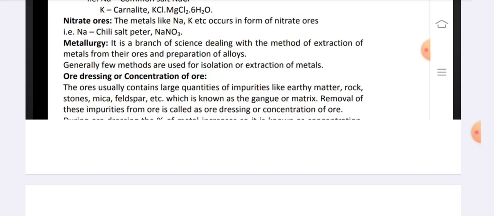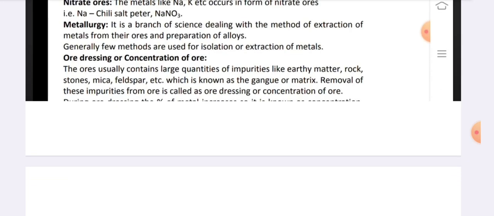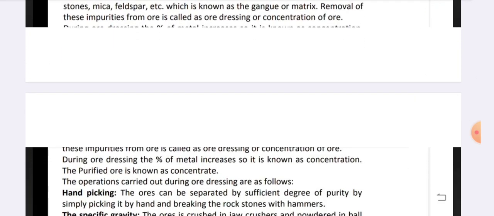Metallurgy. It is a branch of science dealing with the method of extraction of metals from their ores and preparation of alloys. Generally, a few methods are used for isolation or extraction of metals. Ore dressing or concentration of ore. The ores usually contain large quantities of impurities like earthy matter, rock stones, mica, feldspar, etc., which is known as the gangue or matrix. Removal of these impurities from ore is called ore dressing or concentration of ore.